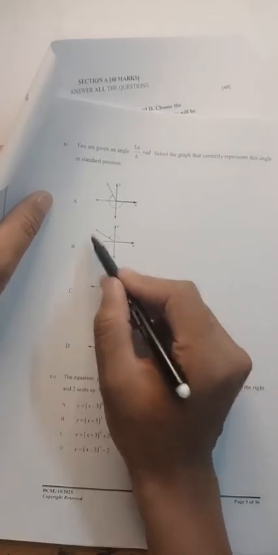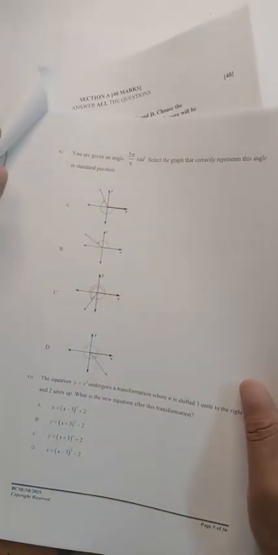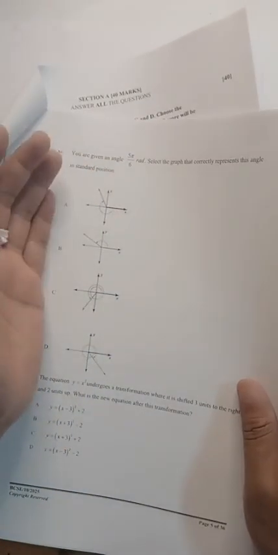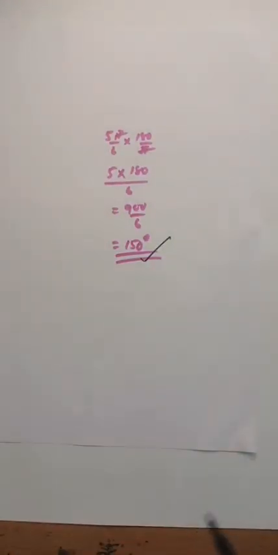That is the correct graph. So you should know how to convert angle in radian to degree and angle in degree to radian. This is the first part of trigonometry.